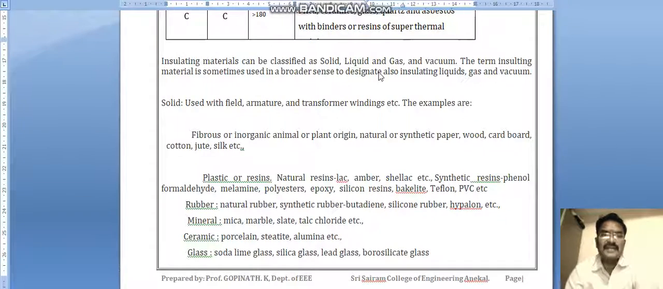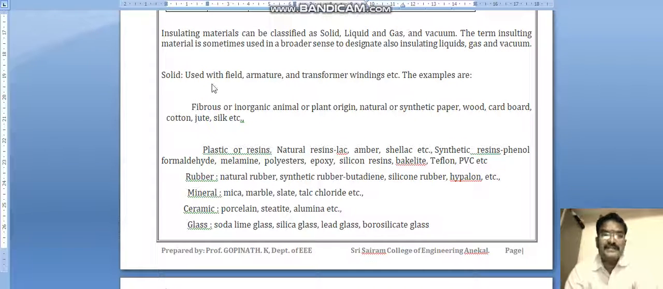Insulating material can be classified as solid, liquid, gaseous and vacuum. The term insulating materials is sometimes used in a broader sense and designates also insulating liquids, gas and vacuum. Solids are used with field, armature and transformer windings. In transformers we use solids, and liquids as well. Examples are fibrous or inorganic, animal or plant organic, natural or synthetic: paper, wood, cardboard, cotton, jute, silk, etc. These are used in transformers.